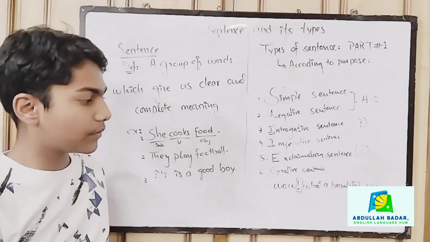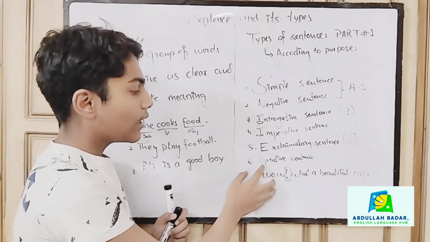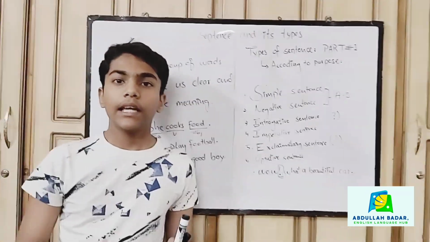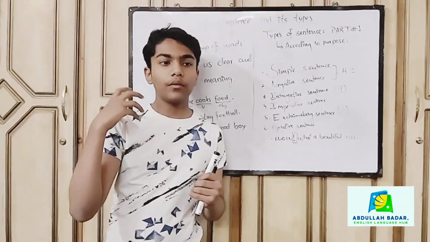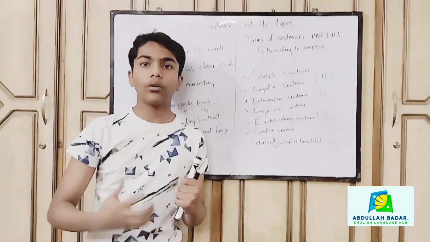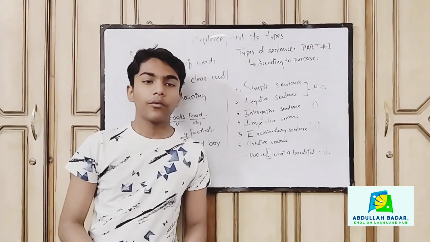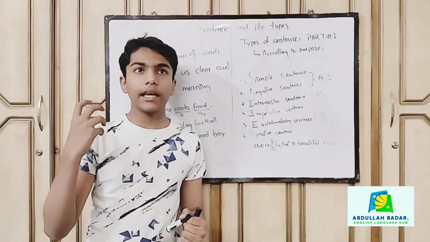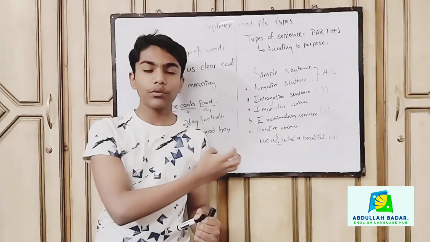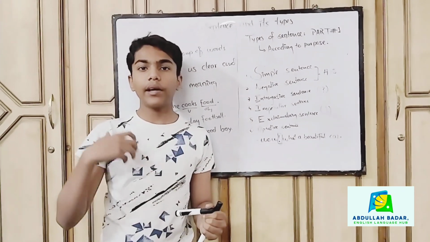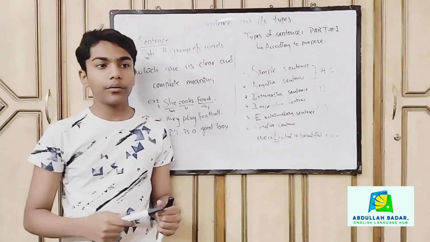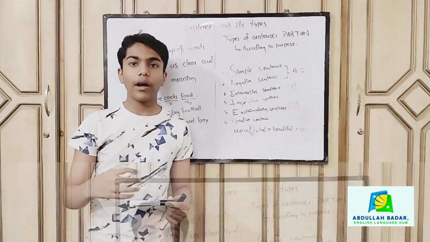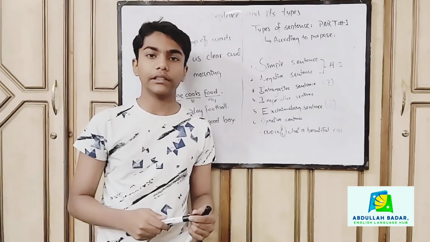Then we go towards the optative sentence. Optative sentences are those sentences in which we express a wish or give a blessing to someone. For example, I wish you will die. And if we give anyone a curse, we also use this, and may Allah bless you. And we can use might also in optative sentences. For example, might you have scare from the forbidden forest.